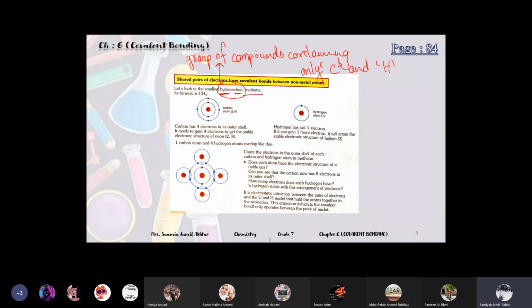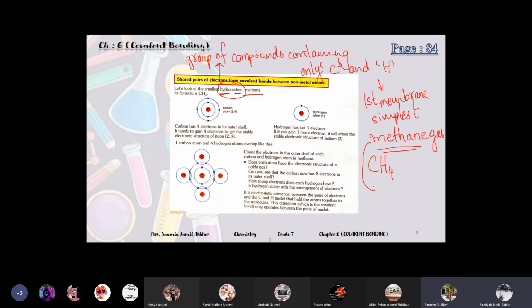We will study this group, hydrocarbons, in second term. We have a whole chapter, products from oil. So in that chapter we will study about hydrocarbons. The first member of hydrocarbons is methane, the simplest compound. Methane is a gas, and its formula is CH4, one carbon and four hydrogens.